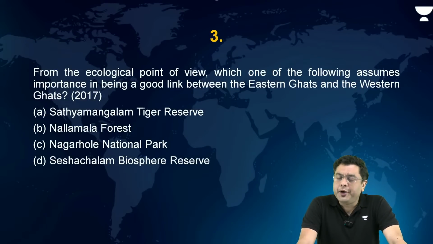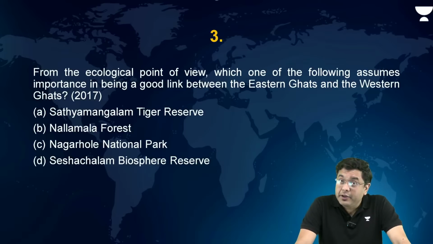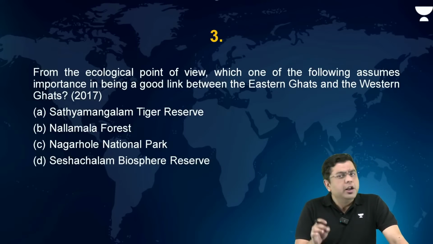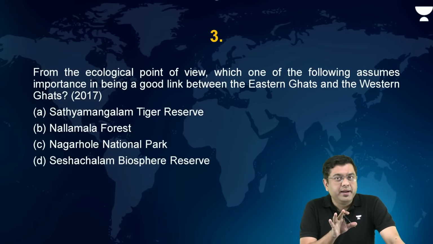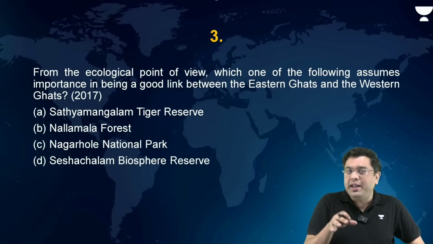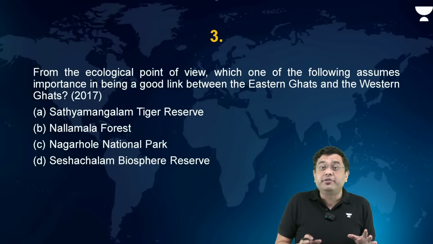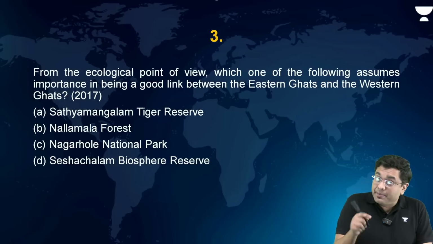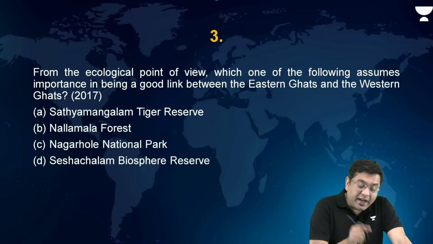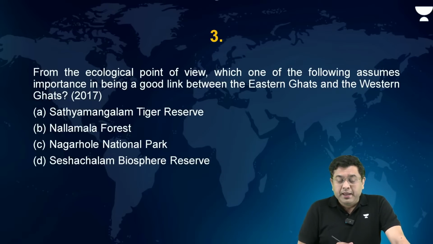From the ecological point of view, which one of the following assumes importance in being a good link between the Eastern Ghats and the Western Ghats? Now again, you observe the trend of the question, not immediately the answer, but the trend. It is asking you about the locational analysis, whether you are aware of these areas or not. Now here you observe Satyamangalam is given, Nallamala Forest is given, Nagarhole is also provided. Now, Seshachalam Biosphere Reserve obviously is in the northeastern part of the Nilgiri Biosphere Reserve, so it automatically eliminates itself.